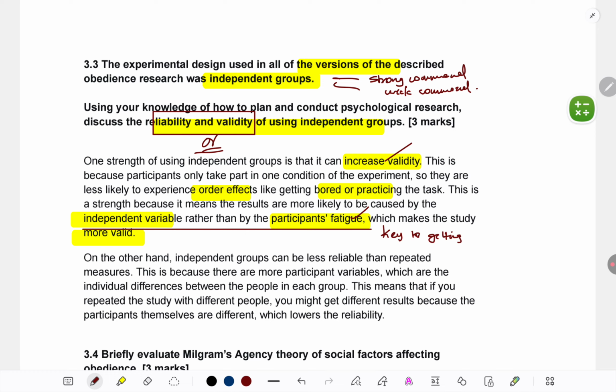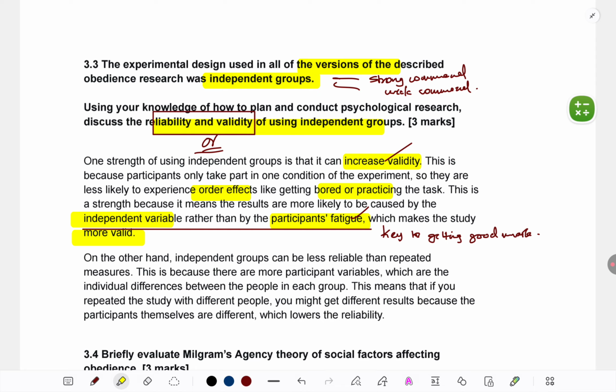Otherwise examiners feel that you have just memorized, you have rote learned that independent groups design increases validity because there are no order effects. You don't understand it because you're not able to give a reasoning for why. You're not able to explain. And that's why in the mark scheme they say don't credit such answers much. They reduce it to 1 out of 3.